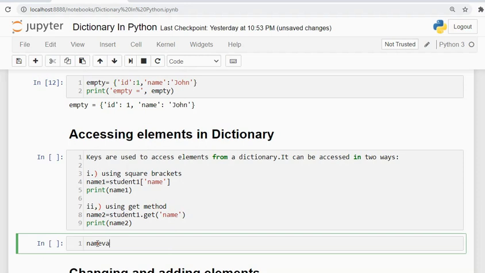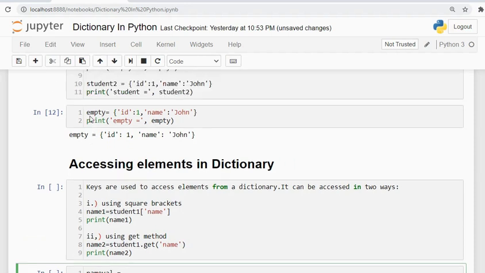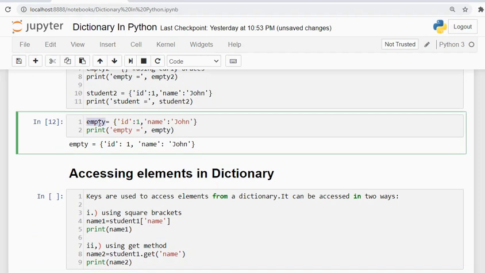I'm declaring a variable as name value, and I need to create one dictionary first. I had created it as empty, so I will rename it to student, because it is no more an empty dictionary.